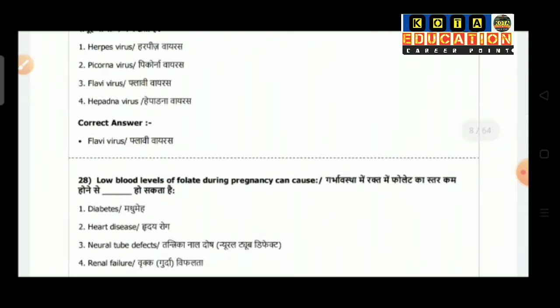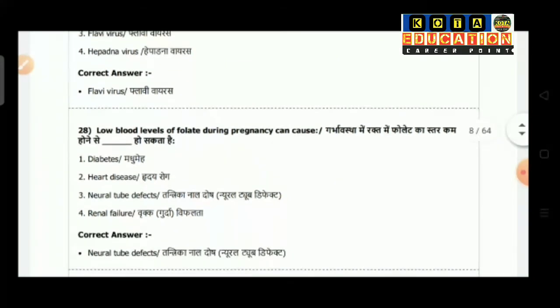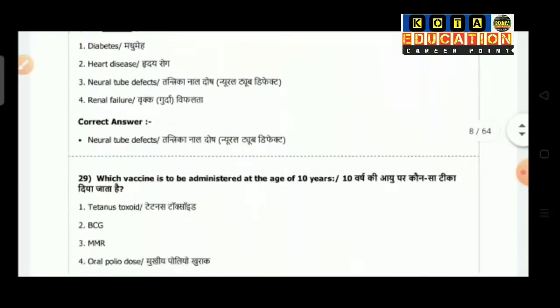Question number 28 is low blood level of folate during pregnancy can cause. Option 1 diabetes, option 2 heart disease, option 3 is neural tube defect, option 4 is renal failure. So the correct answer is neural tube defect.